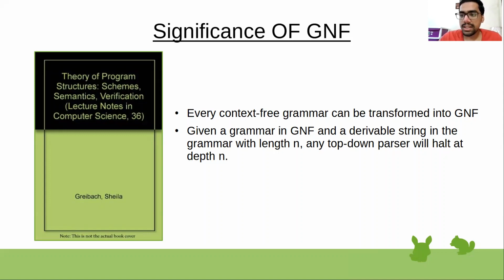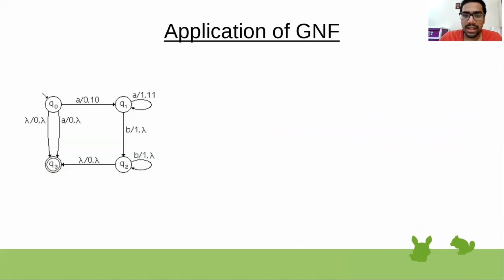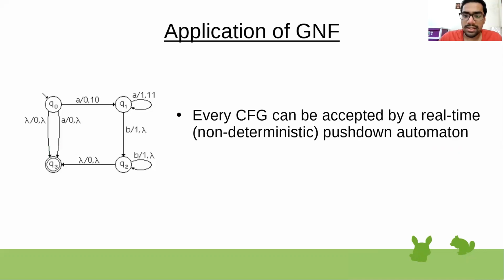That is what we can prove with the Greibach normal form. And finally, the application of GNF is in NPDA making. So every CFG, context-free grammar, can be accepted by an NPDA.